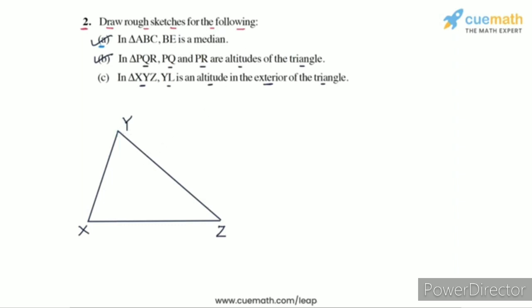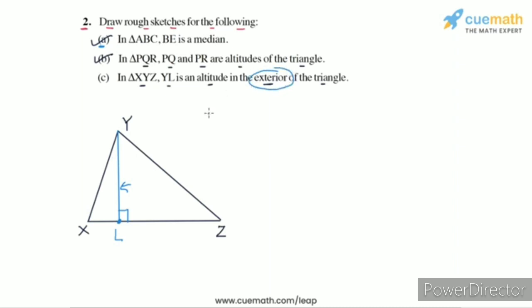Let's actually draw it more accurately. From Y, if I drop a perpendicular, I will get a segment like this, and if this is the foot of the perpendicular, we have this segment YL. But the problem is that this segment lies inside the triangle, and what we want is YL to lie in the exterior of the triangle.